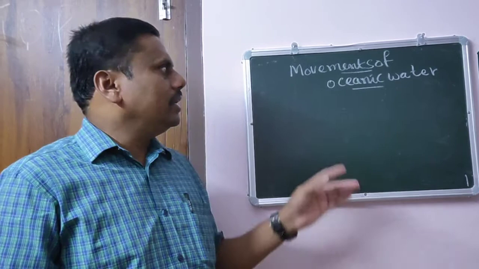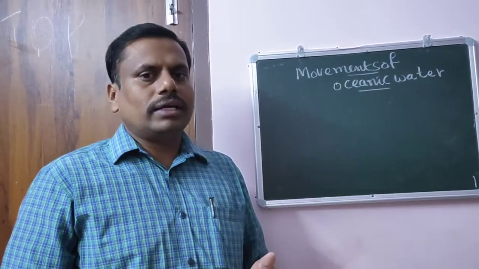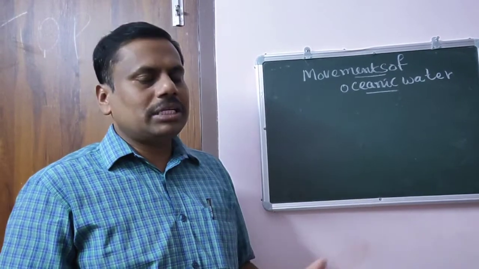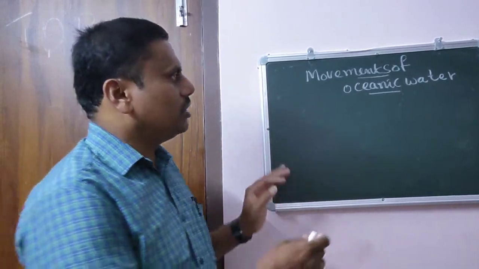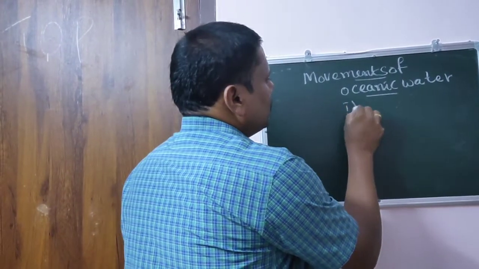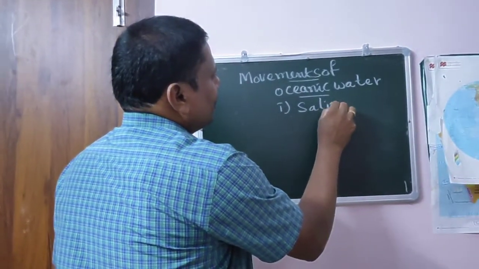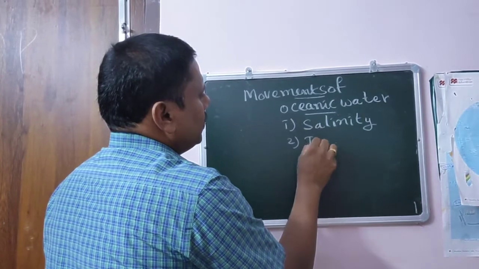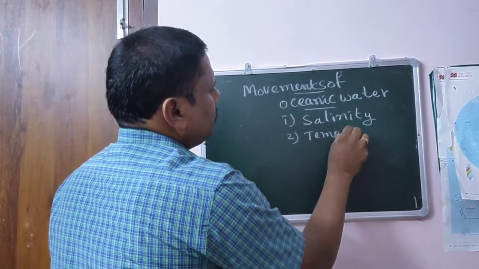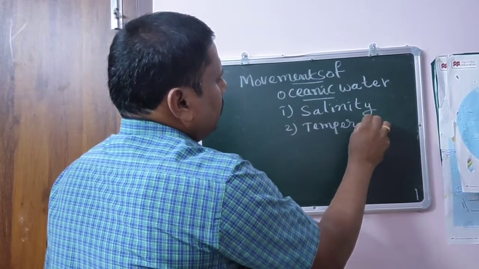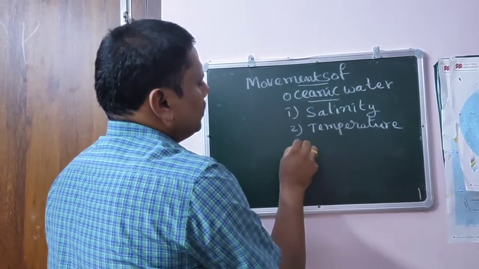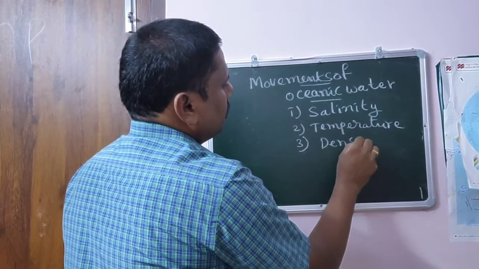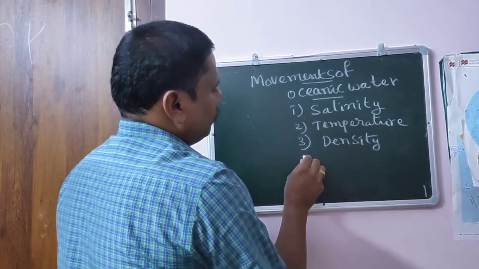So that's why the movements of the oceanic water are there. Which factors are actually responsible for the movements of oceanic water? Number one is salinity of the oceanic water. Number two, temperature. Number three, density of oceanic water.